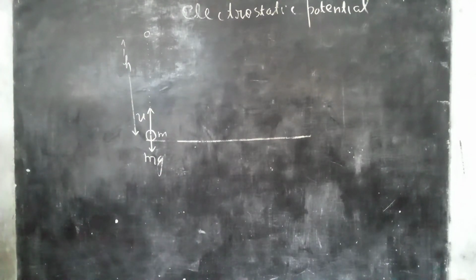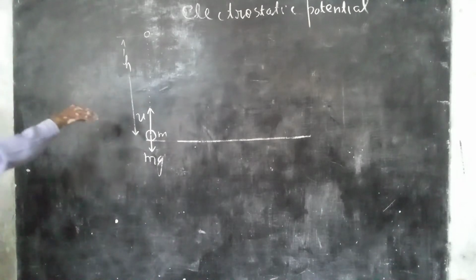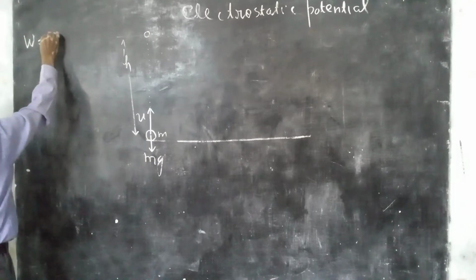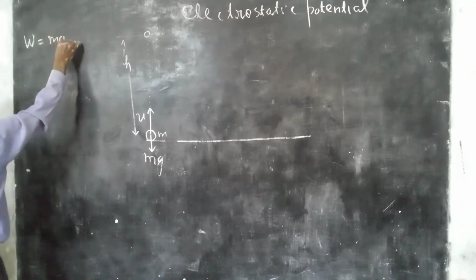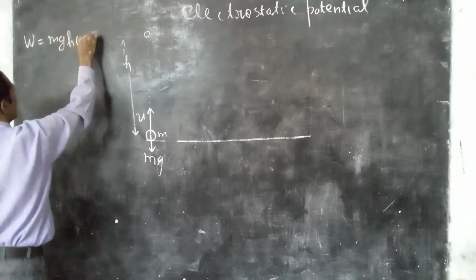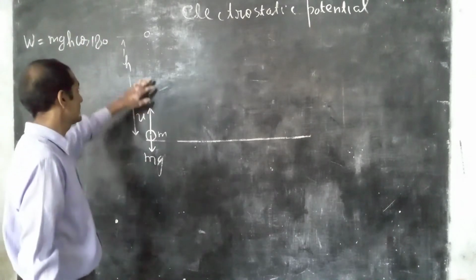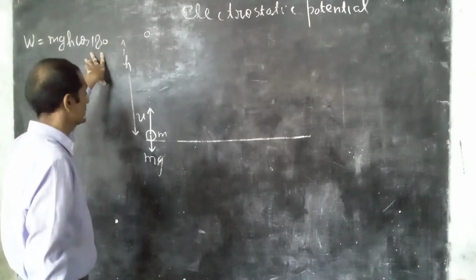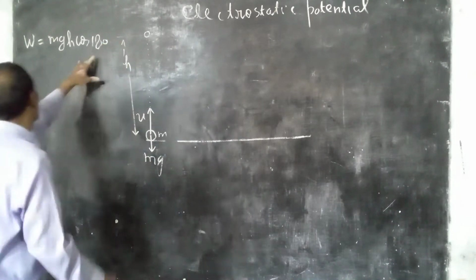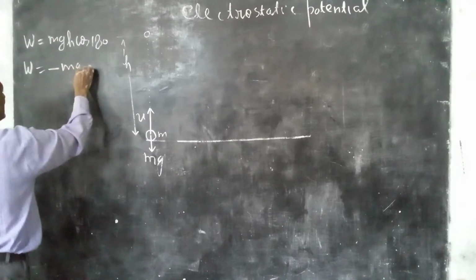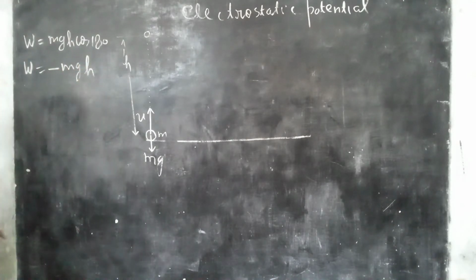So work done by this force is mg h cos of the angle. Why? Force and displacement are opposite. Your force is downward and displacement is upward, so the angle between force and displacement is 180. So work is minus mgh, as cos 180 is minus 1.